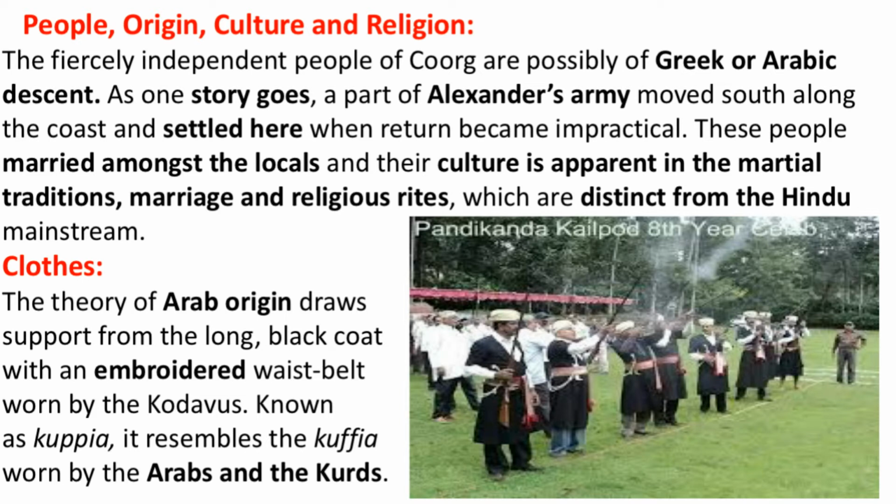So Kodagus means the people who are living in Kodagu, that is Coorg. And what was the name of that dress? The name of the dress they wear was Kupia, and this particular Kupia is similar to the Kufia worn by the Arabs and Kurds. So we can know that they are descendants of the Arabs, by the way they wear the clothes. So this is about the clothes.